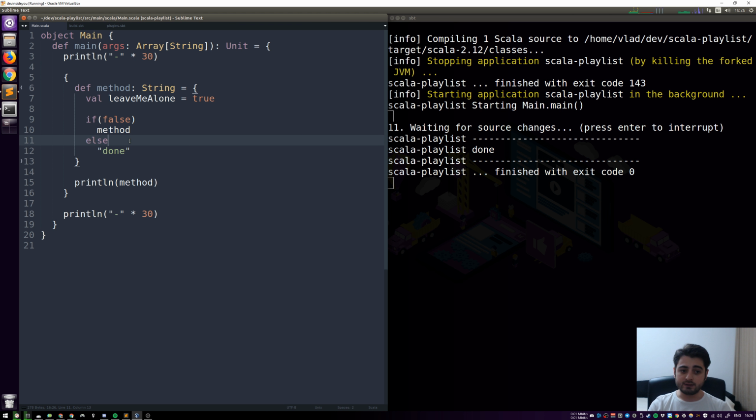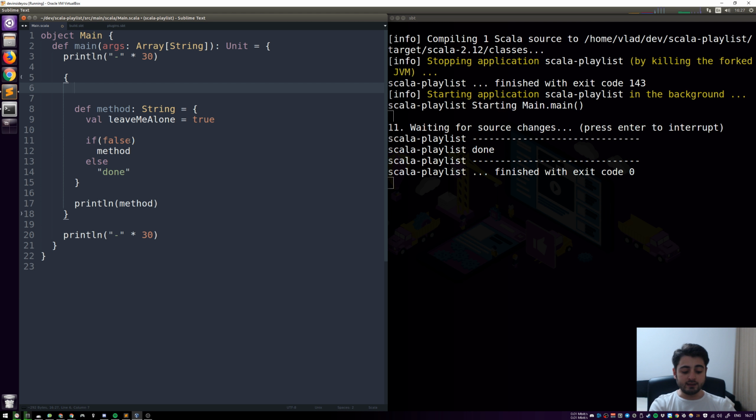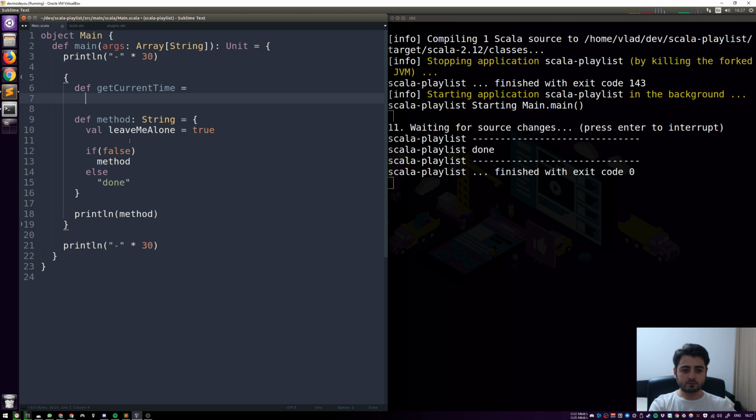So how are we going to do this? Well, we need some sort of external force. In my example, we're just going to use the current time, right? So when a few seconds have passed, just stop calling itself. Scala is fully compatible with Java, and the way you obtain the current time in Java, since recently, is like this. We're just going to say get current time equals java.time.LocalDateTime.now.